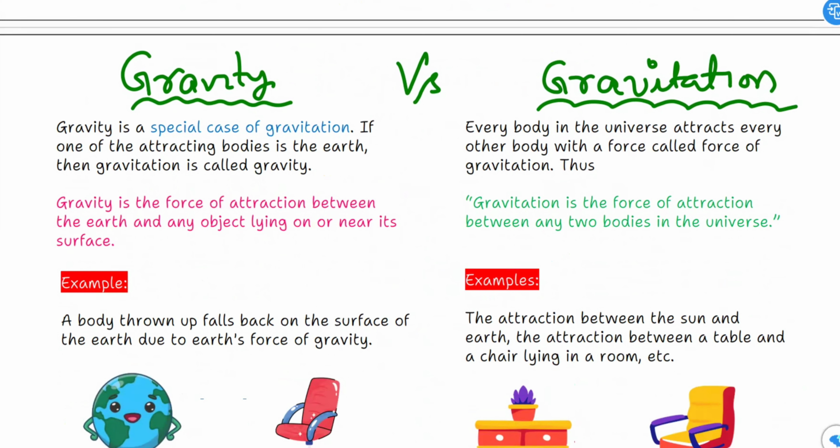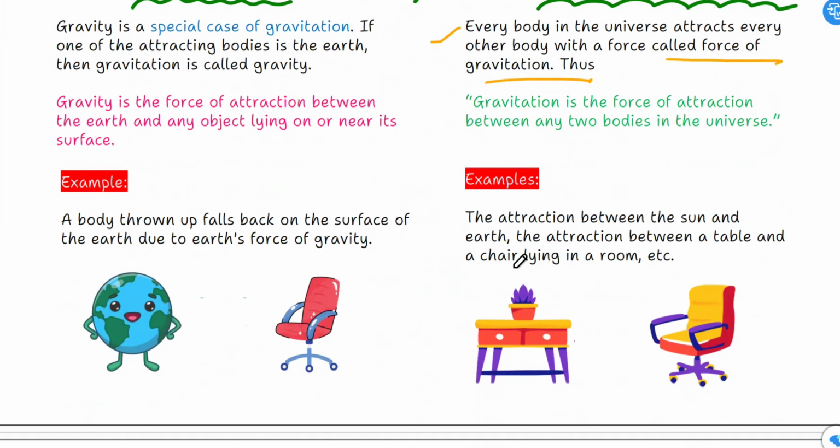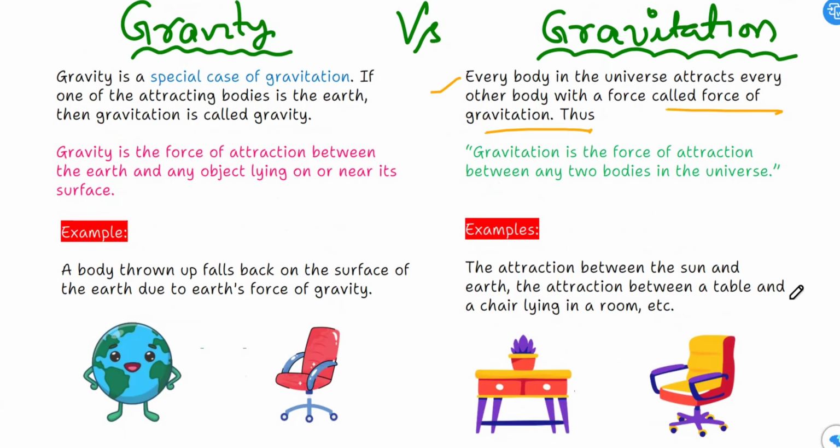Every body in the universe attracts every other body with a force which is called force of gravitation. Thus, gravitation is a force of attraction between any two bodies in the universe. Similarly, you can see the example of this. What is the example of this? The attraction between the sun and earth, or the attraction between a table and a chair lying in a room, etc.